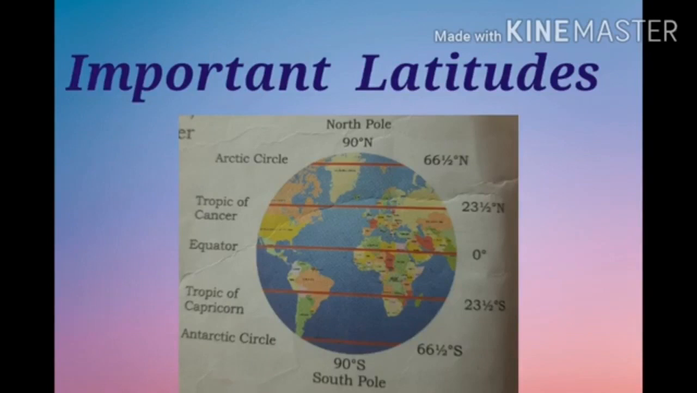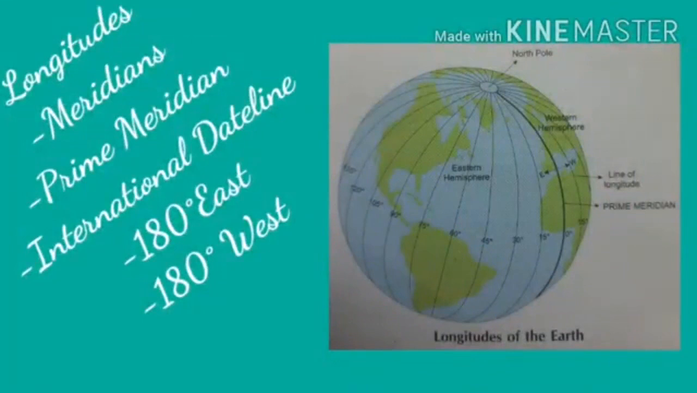Listen carefully. Latitudes are horizontal circles. Then latitudes run east to west. Total number of latitudes is 181 degrees. Children, let us learn longitudes. Longitudes are imaginary lines that run from the North Pole to the South Pole. The semicircular lines running from the North Pole to South Pole are called the lines of longitude or meridians.